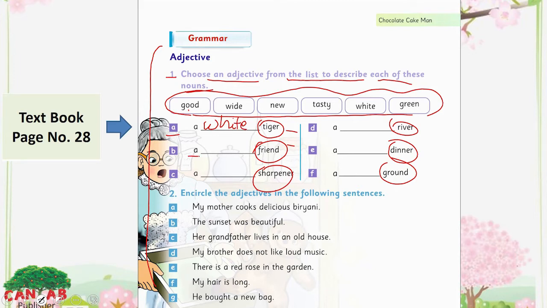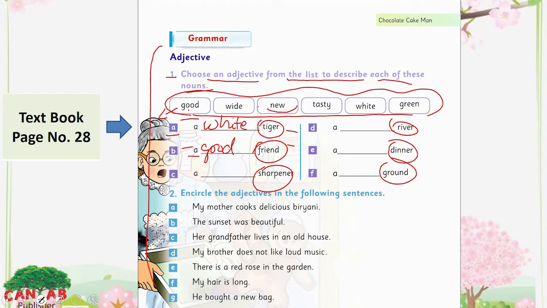The B here, a friend: a white friend, a new friend, a tasty friend, a green friend. Yes, good is appropriate for it, a good friend. White is the color and good is the quality here. The C, a good sharpener, a white sharpener, a new sharpener, a tasty sharpener, or green.